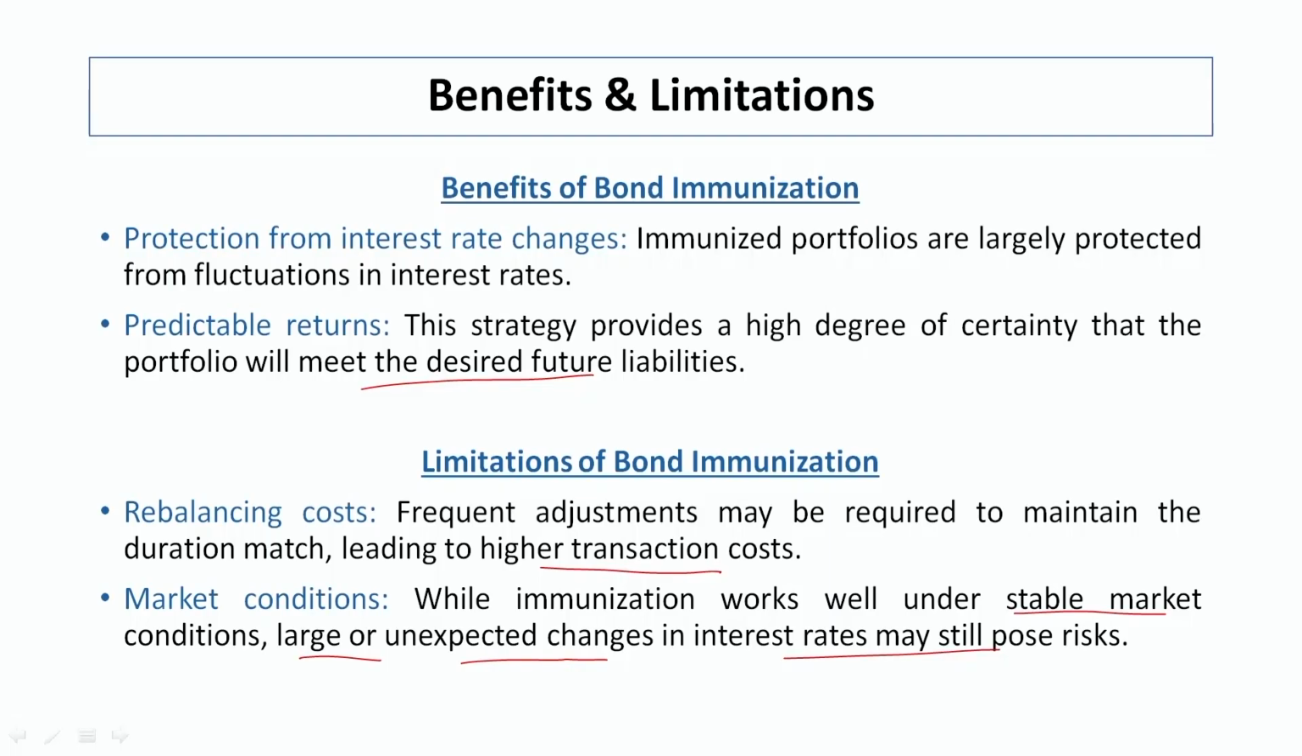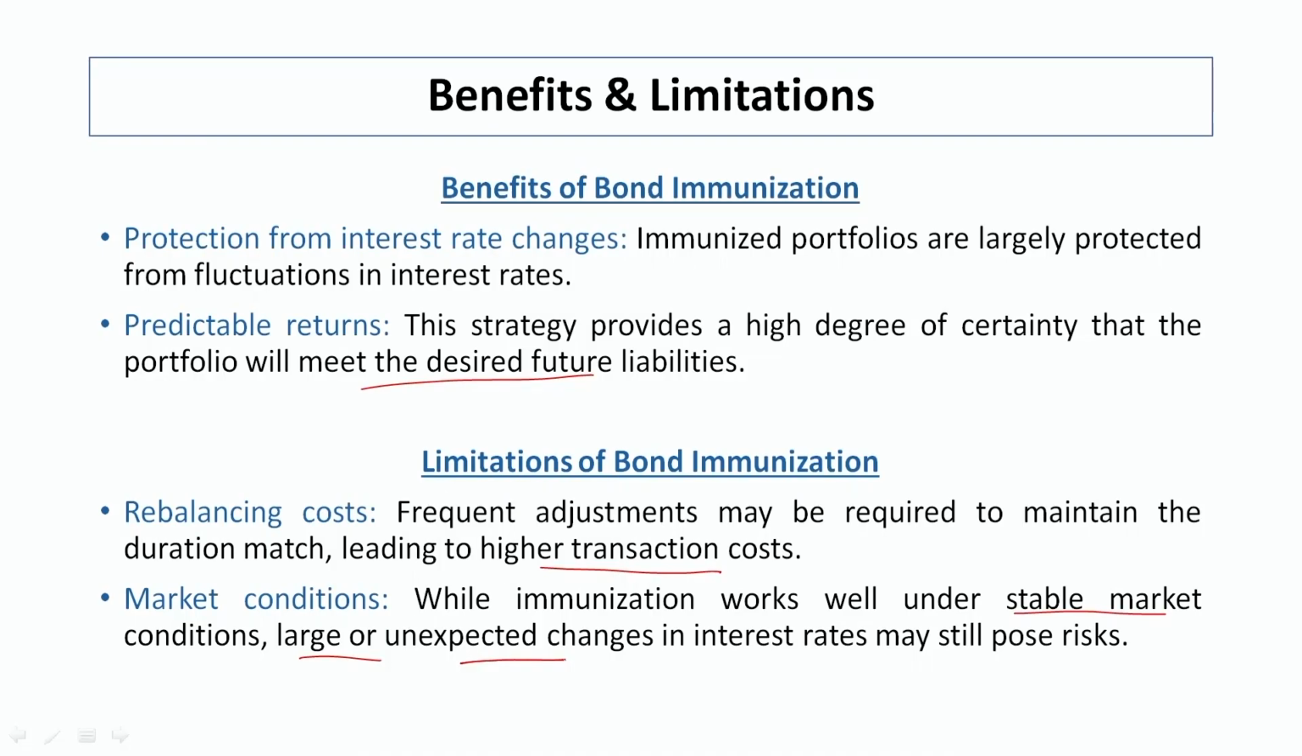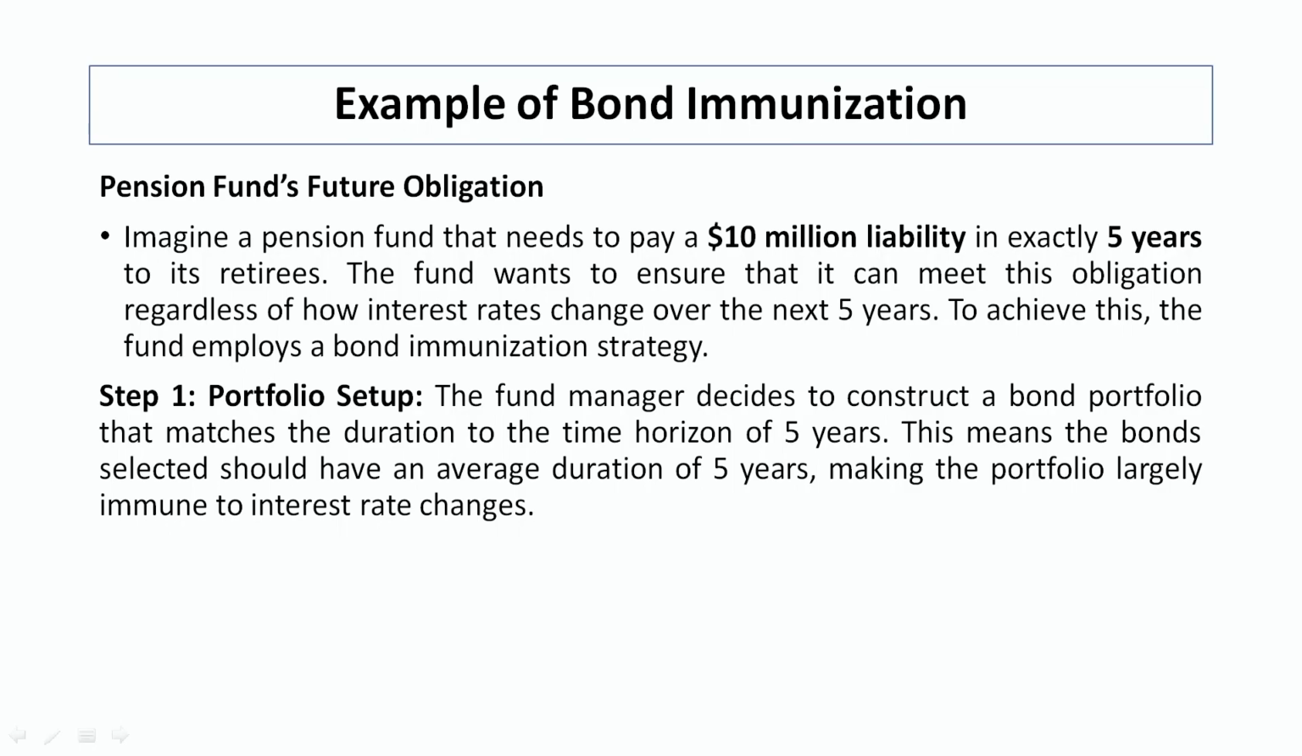Interest rate risk comprises two components, that is price risk and reinvestment risk, and if the investor has certain future liabilities to be paid, then in that condition they should go for immunization. So, we have completed the concept of limitations and benefits. Now, let us go to the example where we are going to explain this concept broadly. In this particular example, we are talking about a pension fund organization which has a liability of $10 million, and it has to pay it exactly within a period of 5 years. So, let us discuss this concept.